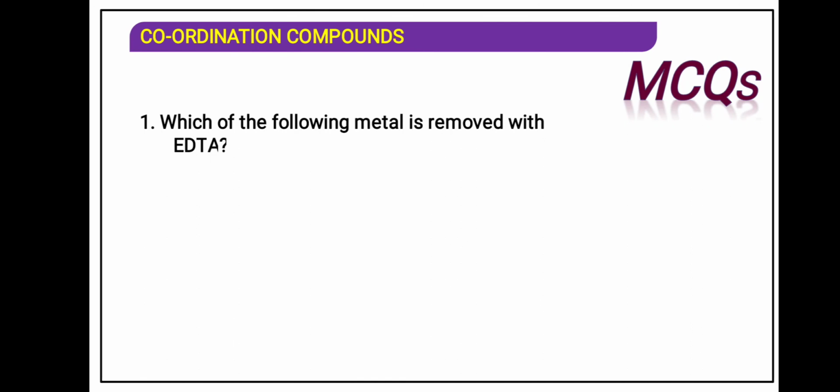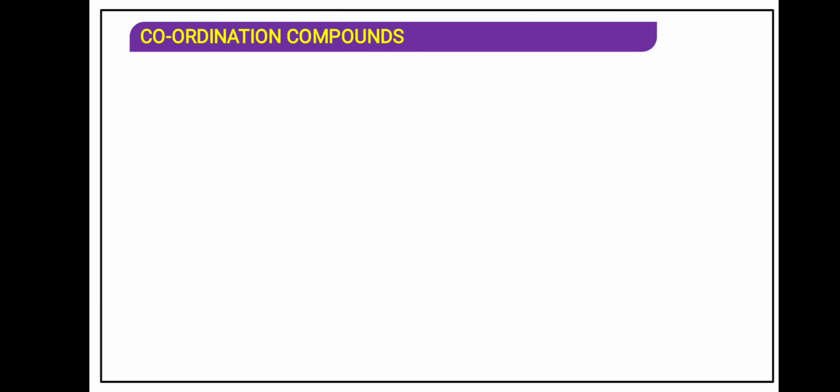Come on students, answer the question. Which of the following metals is removed with EDTA? Pb, of course, lead poisoning, magnesium, cobalt, Ni. Good.